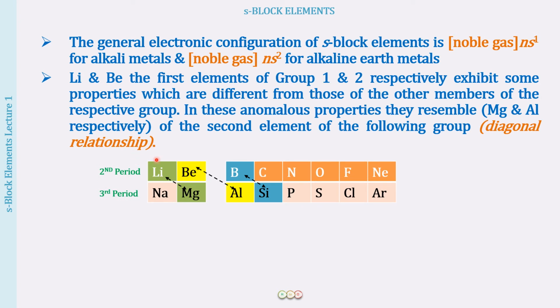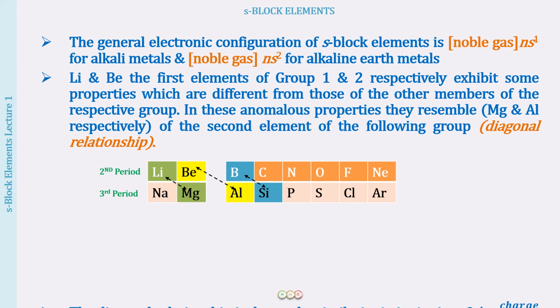So lithium, which is group 1, has some properties different from group 1 elements, but similarity of those properties with magnesium. Beryllium has those properties similar with aluminium, and similarly you will see boron and silicon also exhibiting a similarity. We will be discussing in detail the difference of lithium's properties from all the group 1 elements and its resemblance with magnesium. Then we will do a detailed discussion. But this is what we call the diagonal relationship, as a brief understanding.